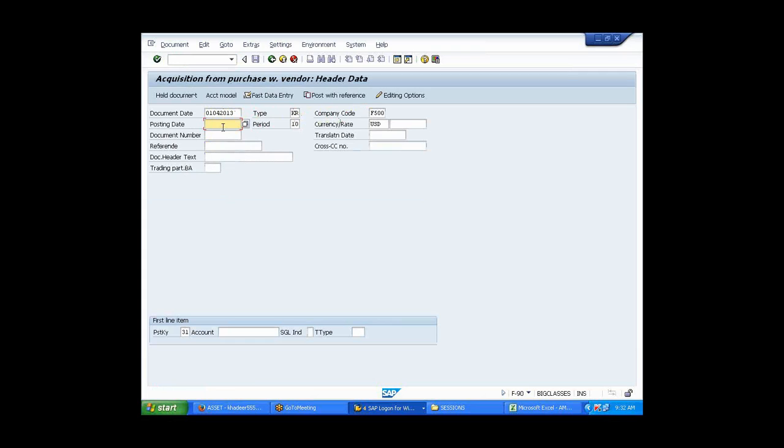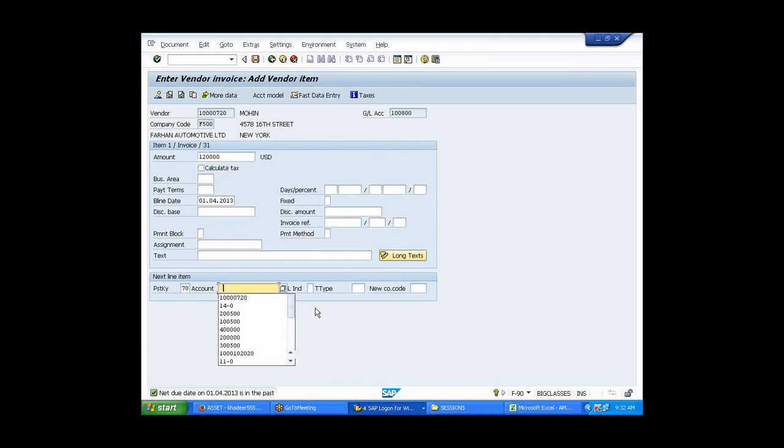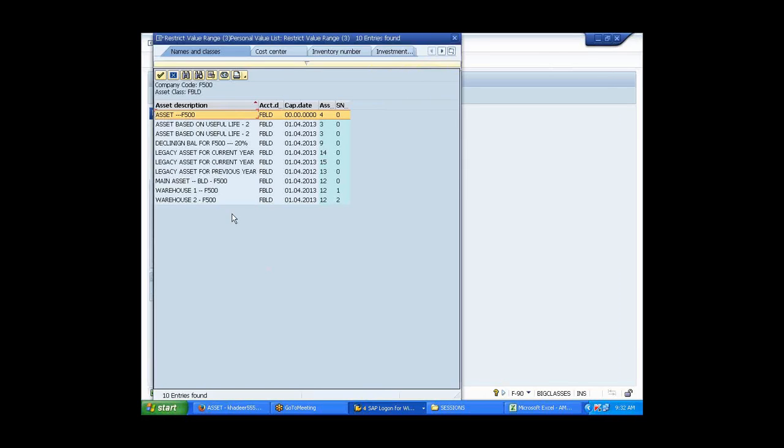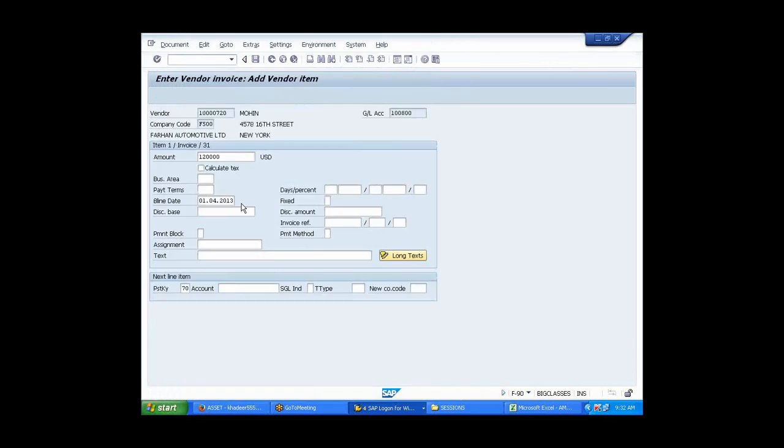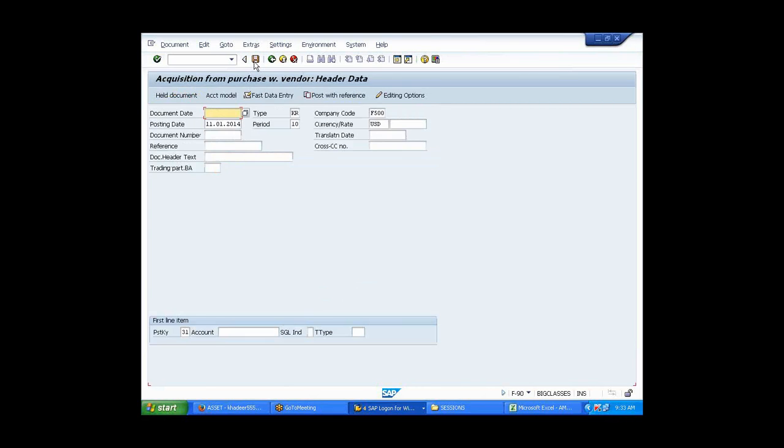Purchased on this date, no? Yeah, 2013. $120. 120. 40. Sorry, 70. Now this asset is what? 15, right? Yes, 15. 100. 120. Save. Save it.